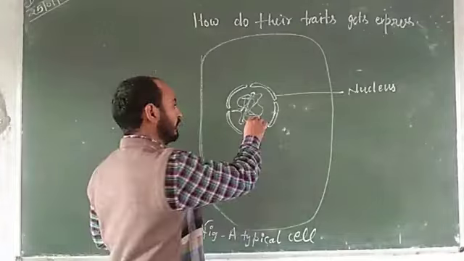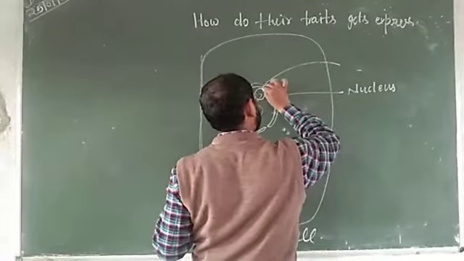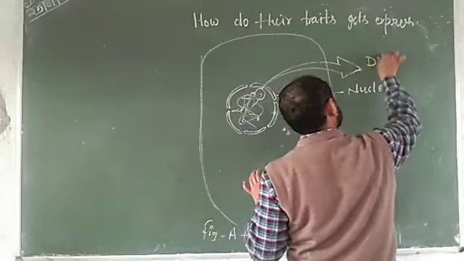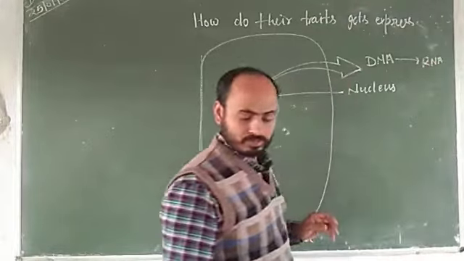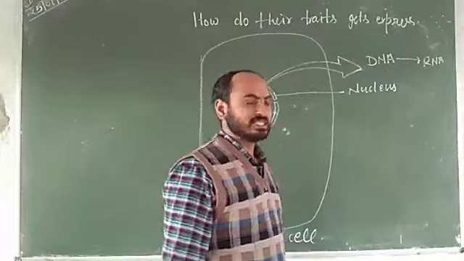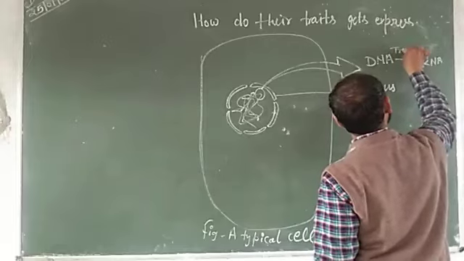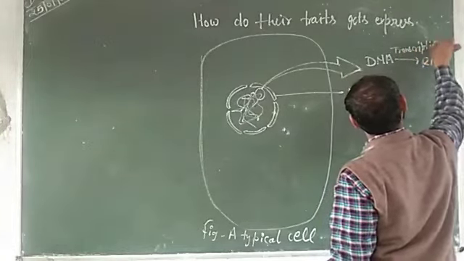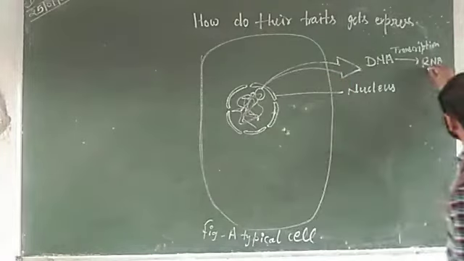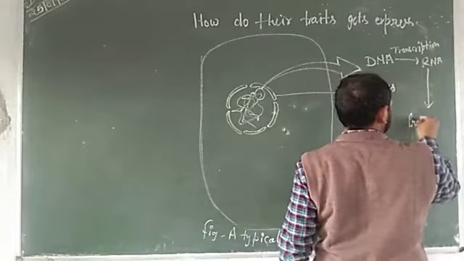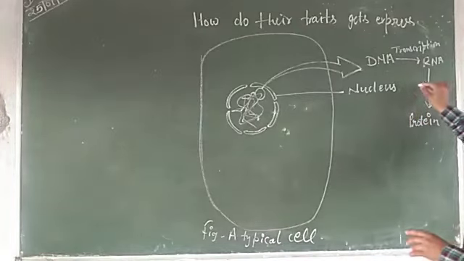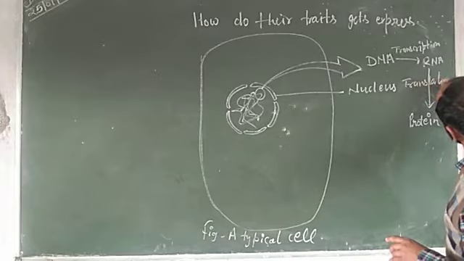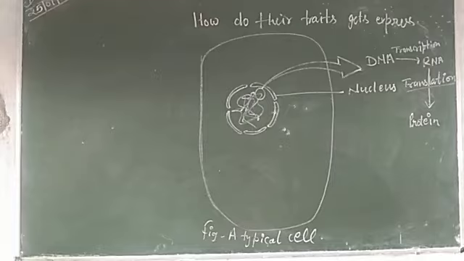From DNA, RNA is made, which is known as transcription.